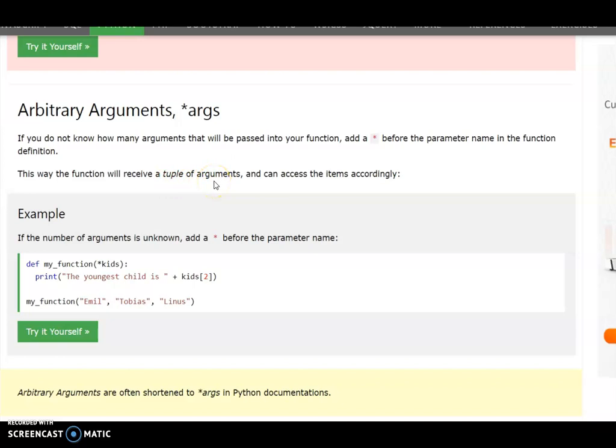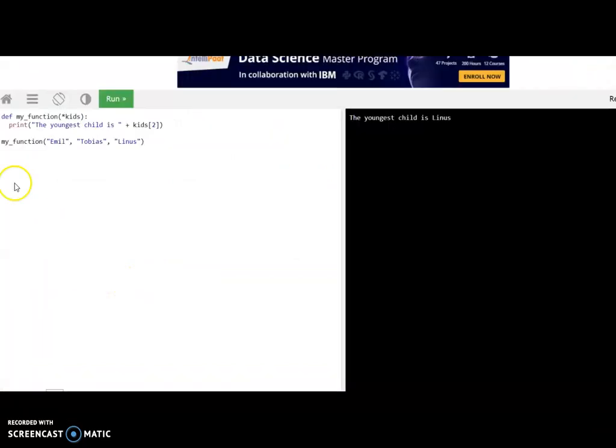Tuple means it's immutable. So we get a tuple of arguments, and we can access the items accordingly.